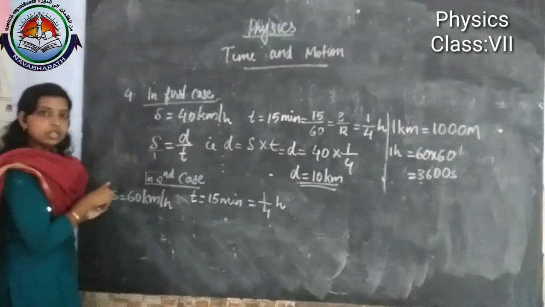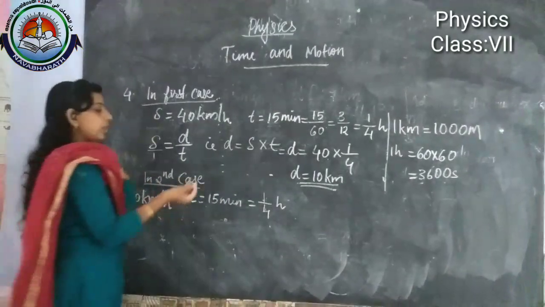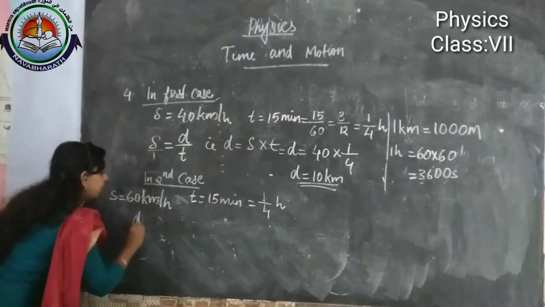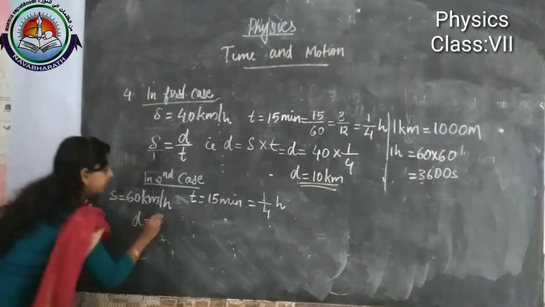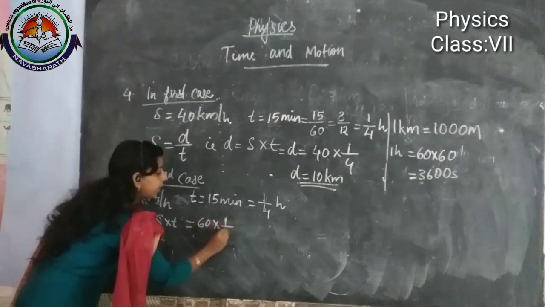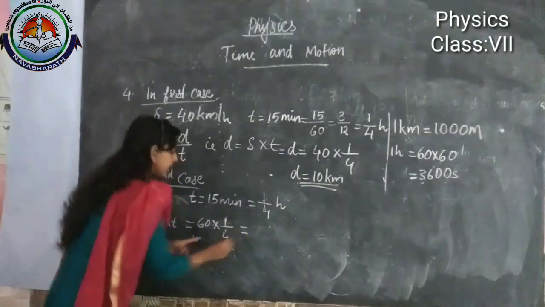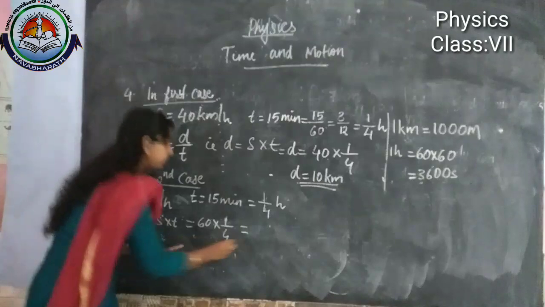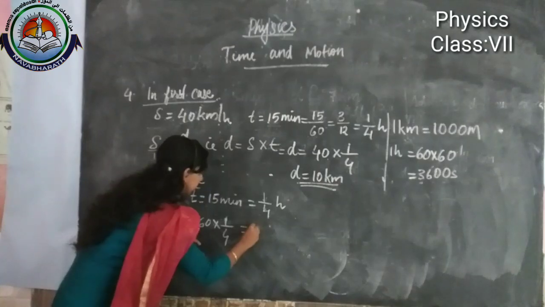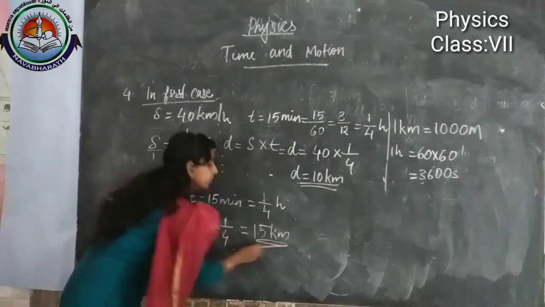Now we can find out distance, right? We got the speed and time in the proper unit, so we can find out the distance. Distance is equal to speed into time, which is equal to 60 into 1 by 4. Then what will be the answer? 60 divided by 4, then we will get the answer 15 kilometer.